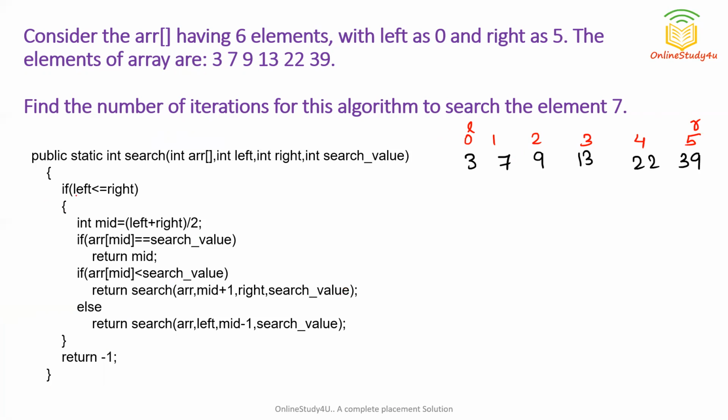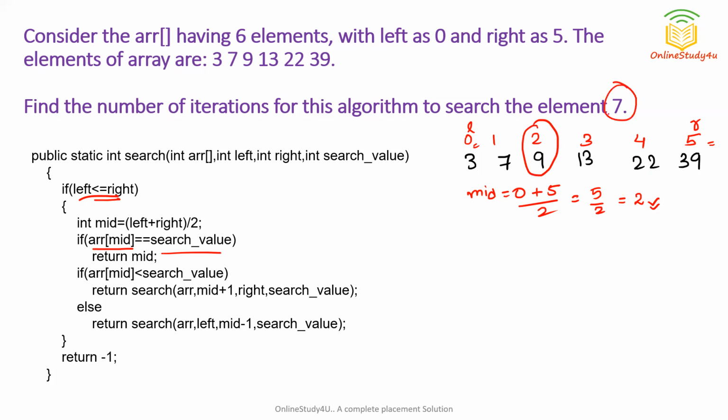Now what happens? You can see first it checks that left is less than right. So yes, 0 is less than 5. So it finds the mid value. What is mid? Left plus right by 2. So you can see here mid is 0 plus 5 by 2. So it is nothing but 5 by 2. So in Java we know that integer by integer is always an integer. So it will be 2 point something, so the integer value will be considered. So it is 2. Now you can see it checks if array of mid is equal to the search value. So which is the second index? This is the second index. Now the data stored here is equal to the search value.